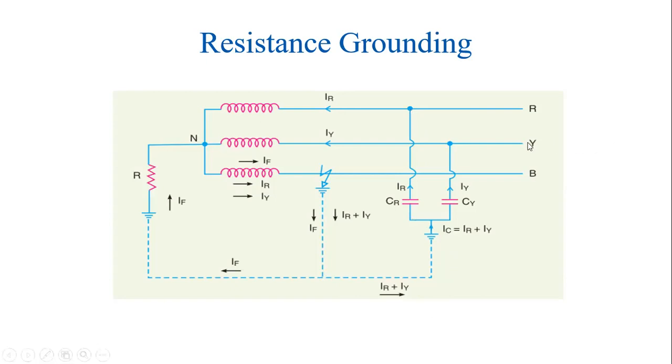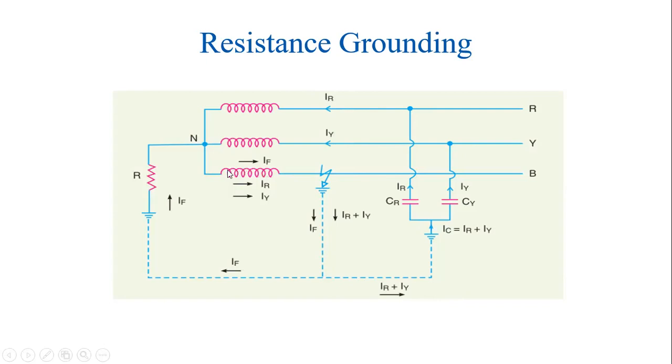Similarly, from phase Y, the current IY will be flowing from phase Y towards this neutral point, then the faulty point to earth, and through the capacitance CY and then the phase conductor Y. So these are the two phase currents, IR and IY.